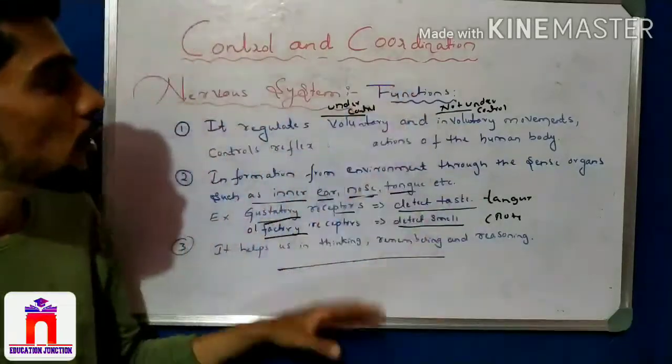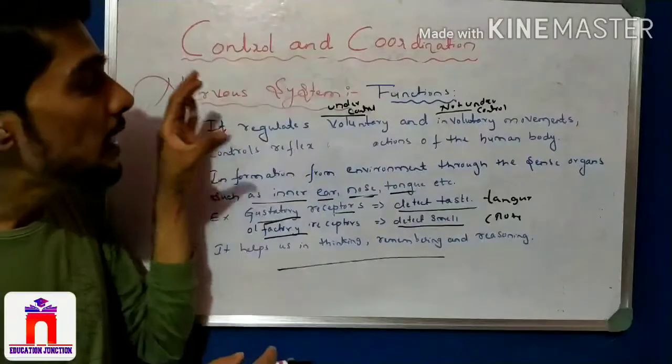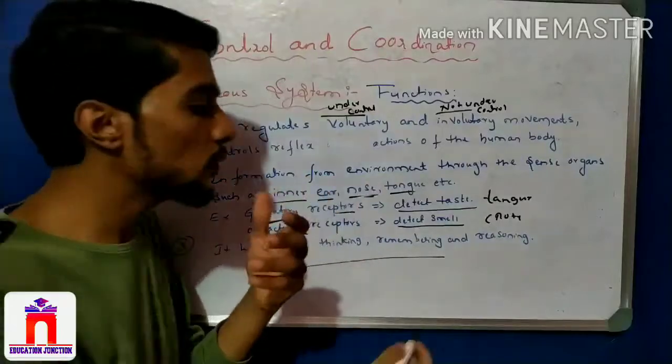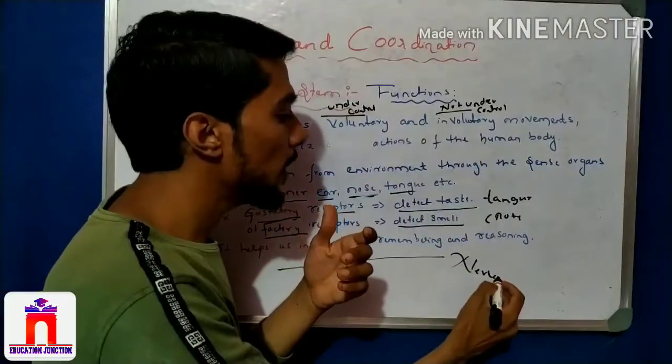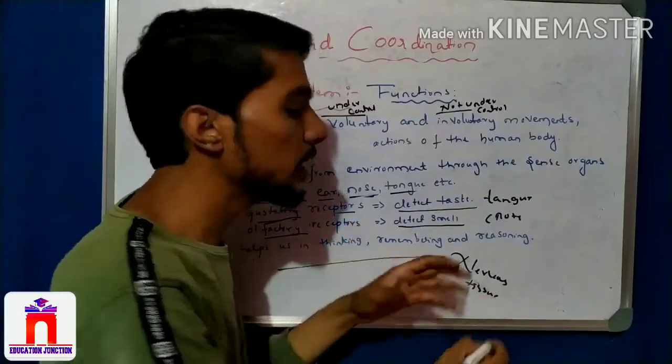So these are the functions of the nervous system. And this nervous system is made up of one tissue, that is nervous tissue. We will learn about it now with the diagram.